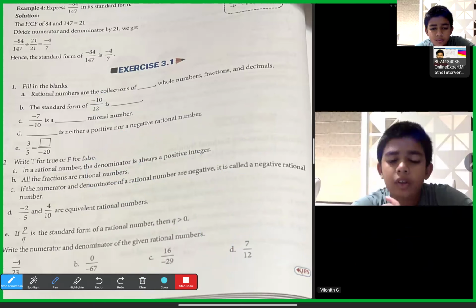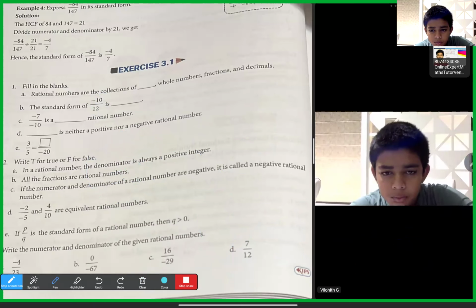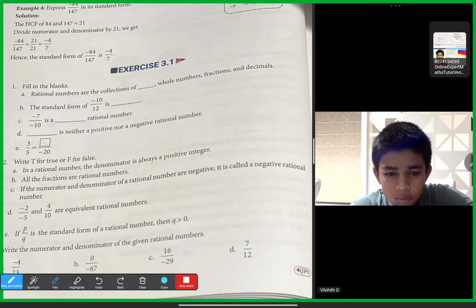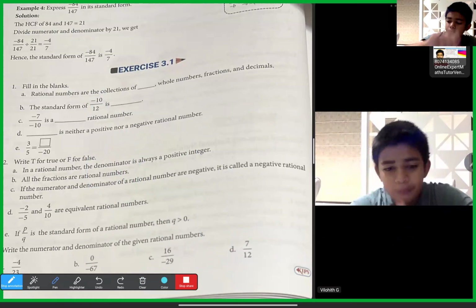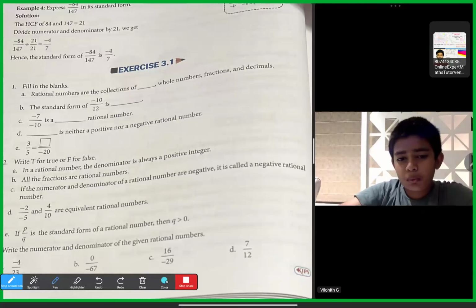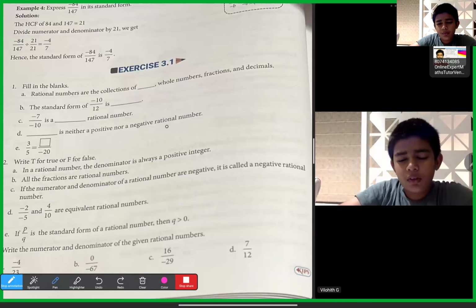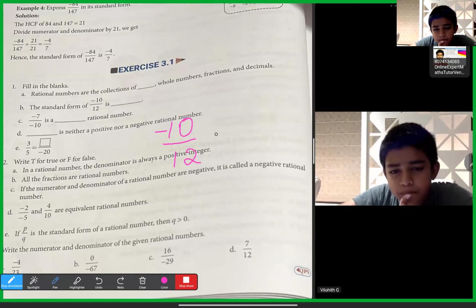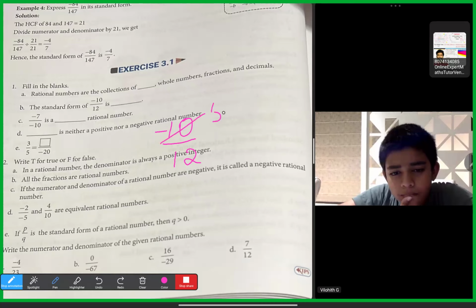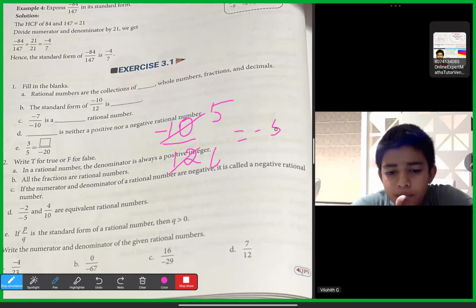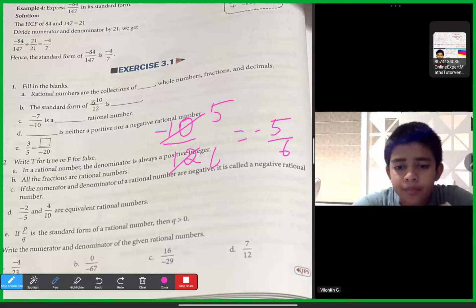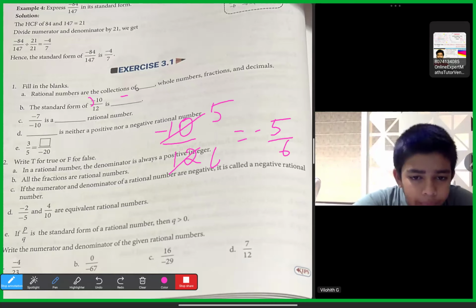Okay, sir. Okay, Vilavi, simply here 10 and 12 you can cancel. So how much will it become? Sir, minus 5 by 6. Yes, Vilavi. We keep the minus aside, write it, and cancel with the two table. The answer is minus 5 by 6.